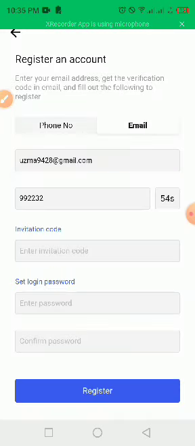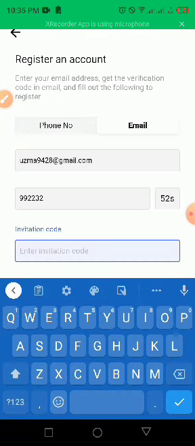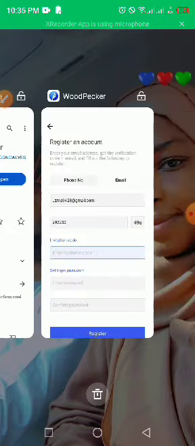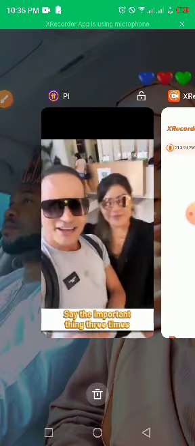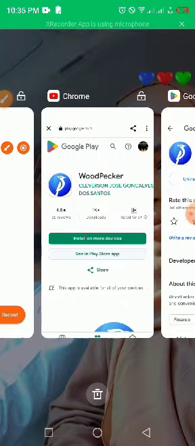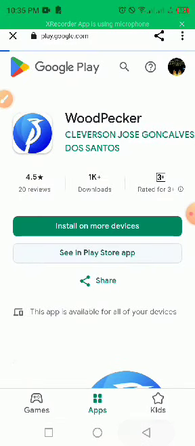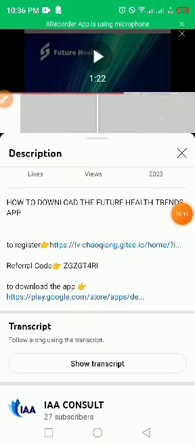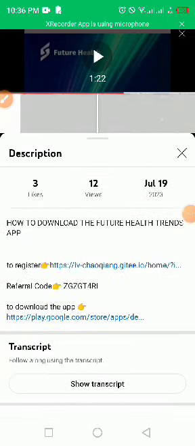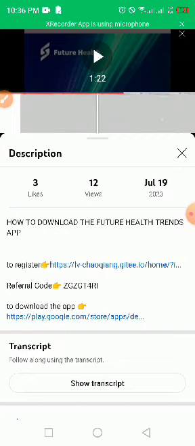So we quickly fill in the referral code. Let's go back and copy our referral code. Where can we find it? Okay, so we'll go back. We can get the code from our description box in YouTube. Just copy the code. As you can see, this is the code right here.